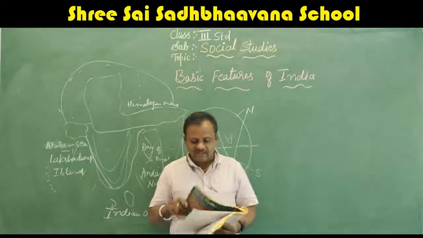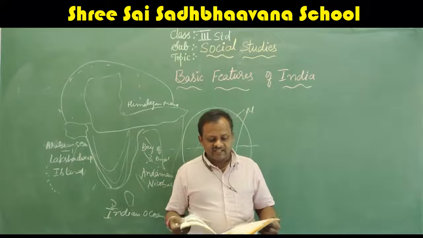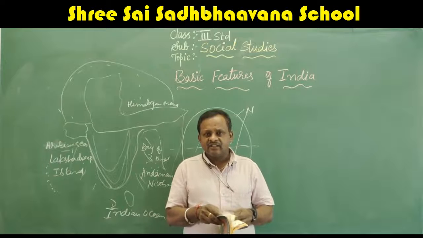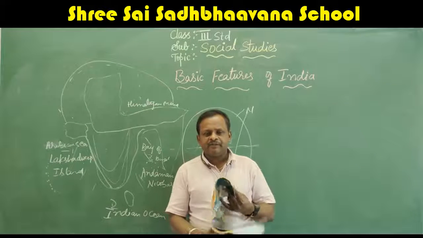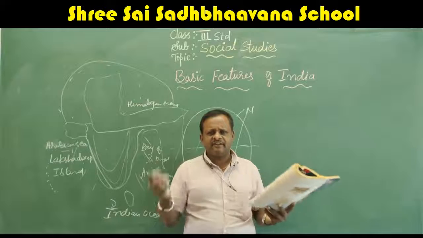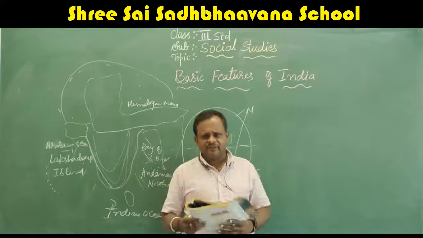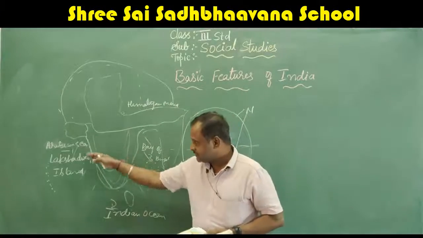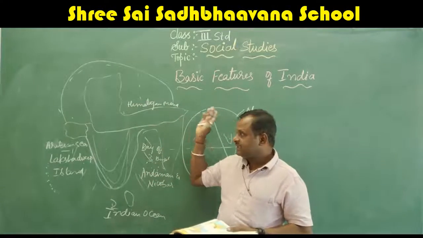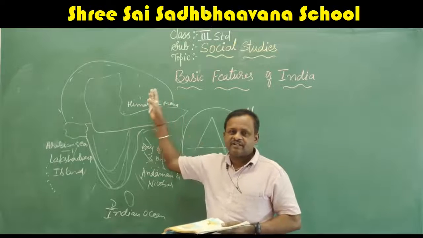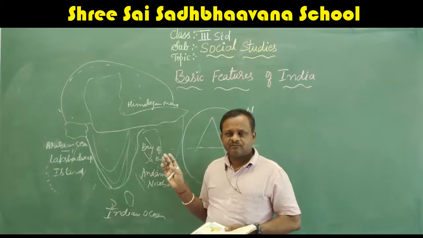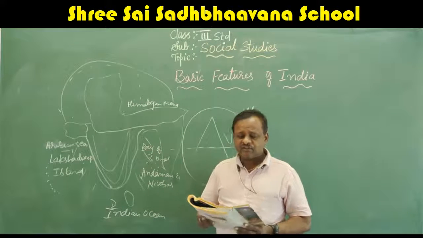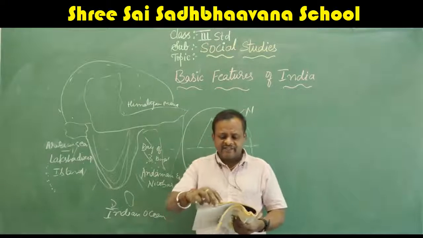Okay, so this is about the political divisions as well as the basic features of India. That means our India is not the same everywhere. It has different physical features. Somewhere it has high mountains, somewhere lowlands, somewhere coastal areas. Like that it consists. This is the 7th largest country in the world. So this is about the basic features of India.